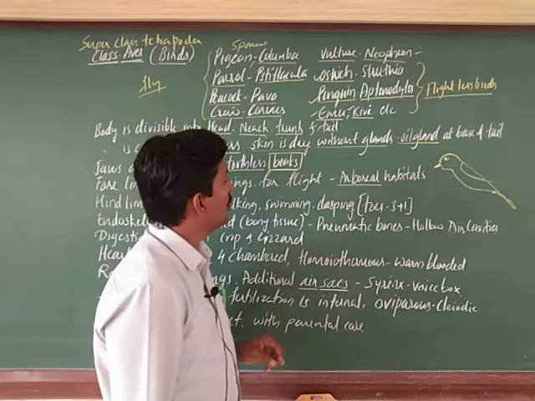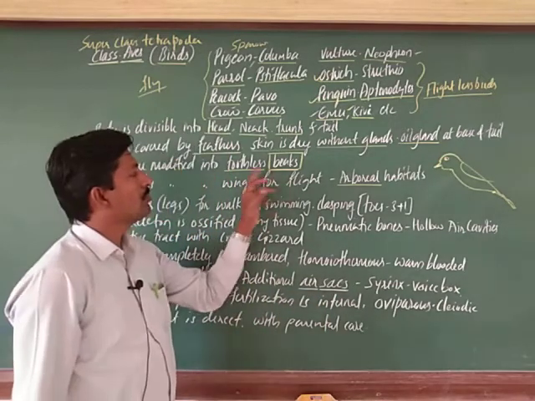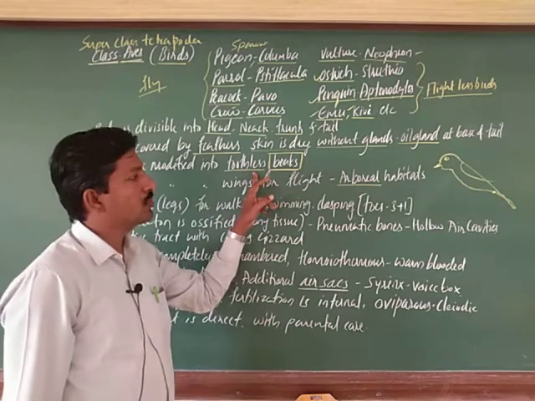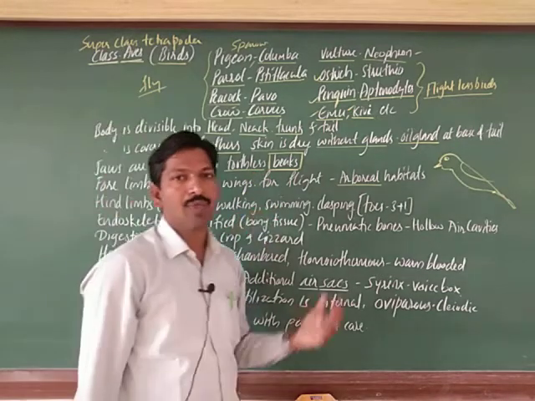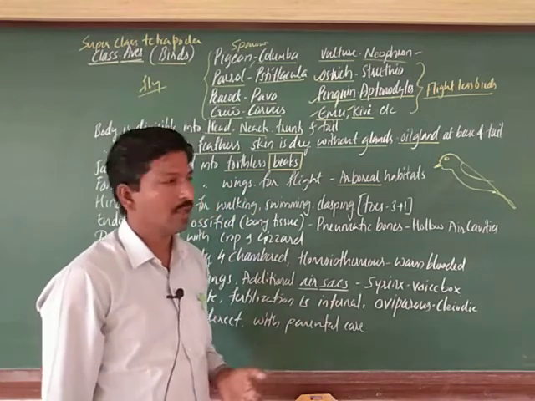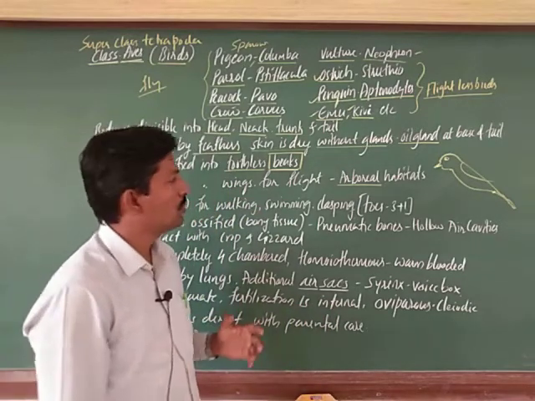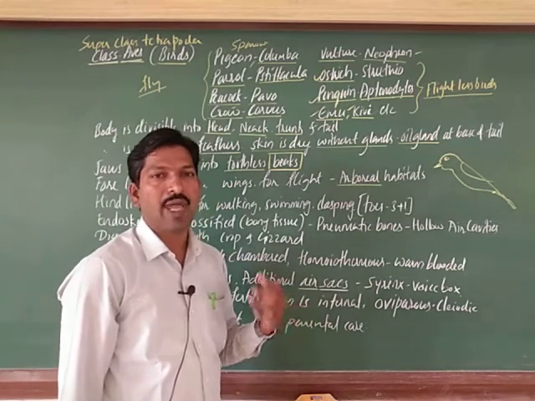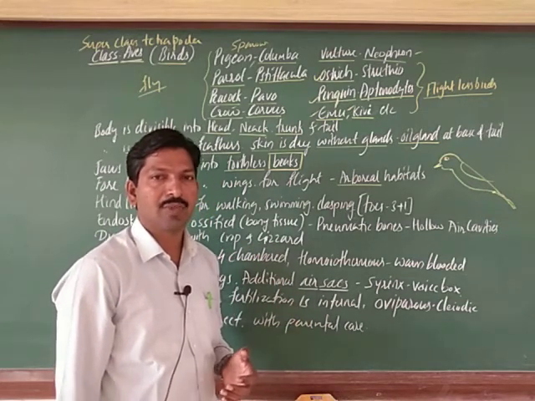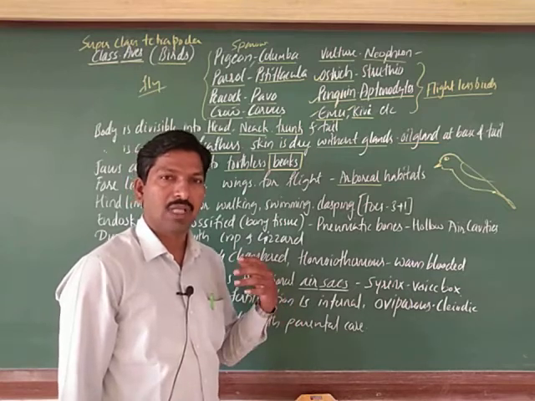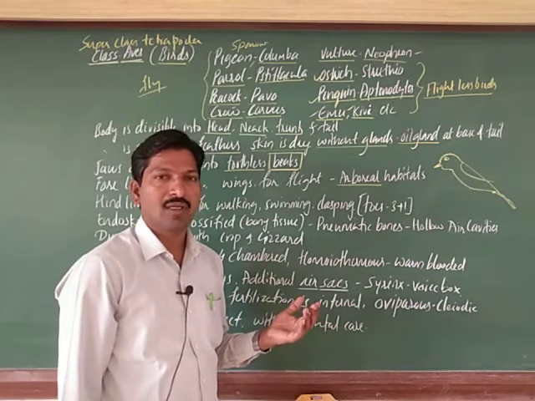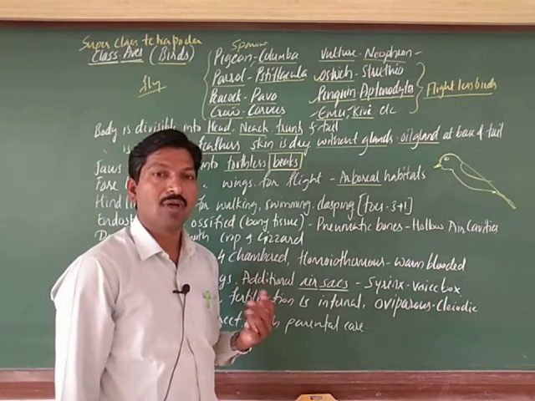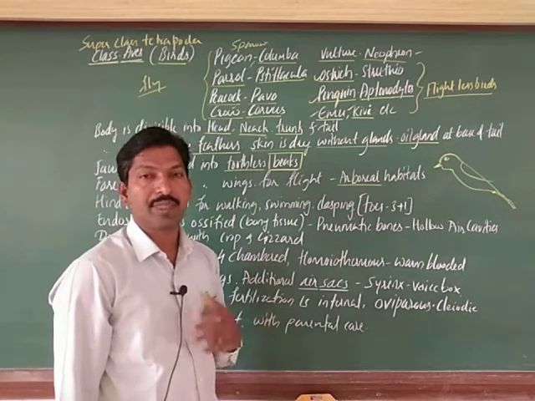In birds this is an important feature: they are toothless, there is no tooth development, whereas teeth may be observed in reptiles. The beak depends on the mode of food habit, whether they are consuming large seeds, small seeds, dry seeds or fleshy fruits.